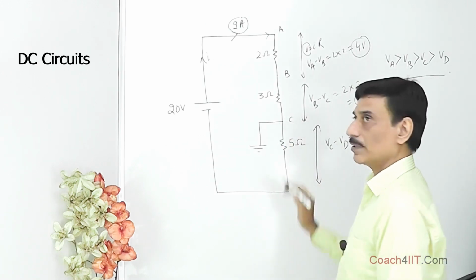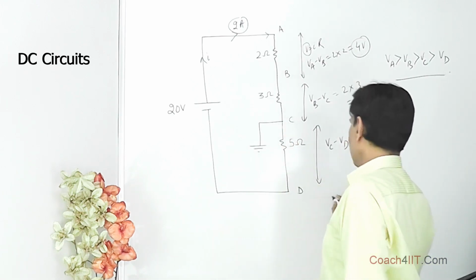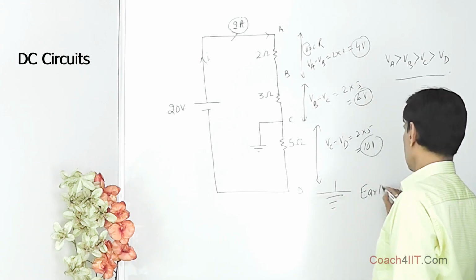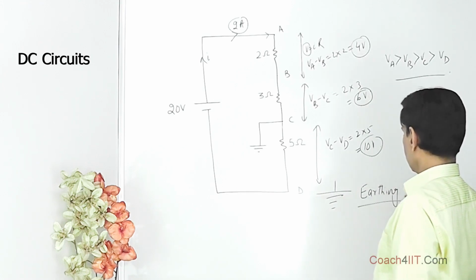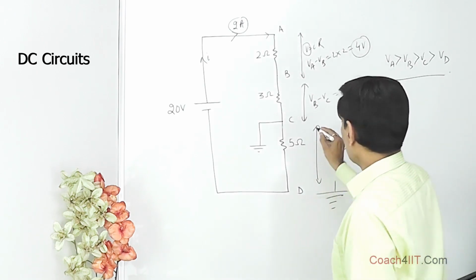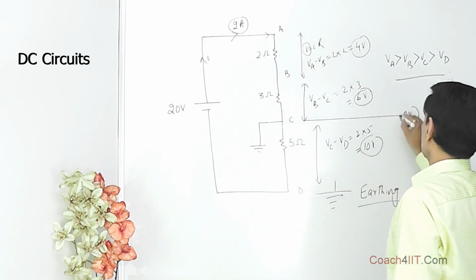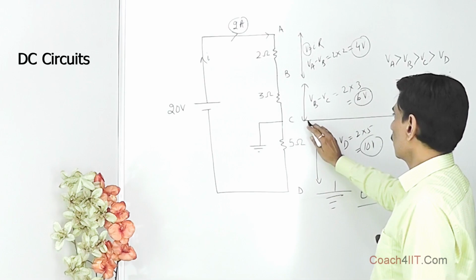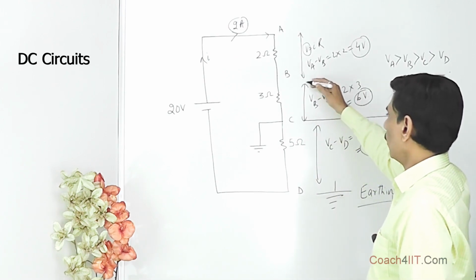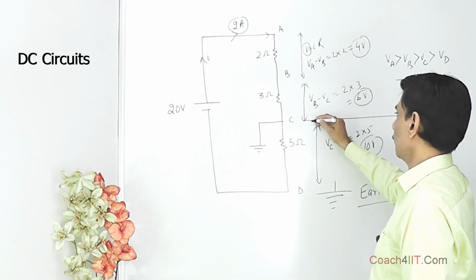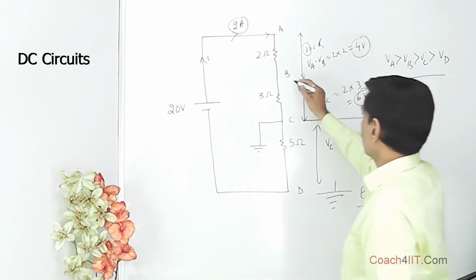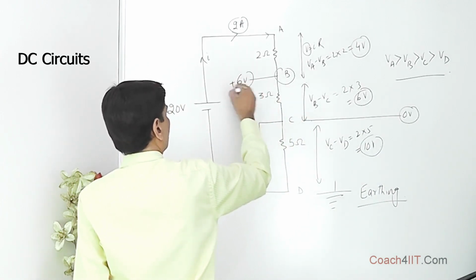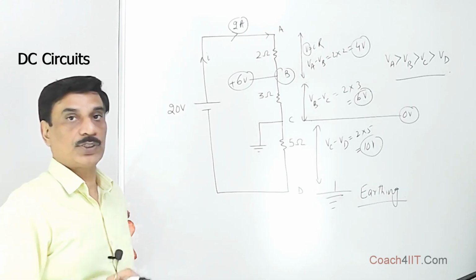Now we make use of this earthing. When we say this earthing has been done, this sign is used for earthing. So now if this is at 0 volt, this is given as 0 volt. The absolute potential of this is 0 volt because this has been earthed. If this is at 0 volt, this point, B point, is obviously at a higher potential. What is the difference between this and this point? It is 6 volt. It means the potential of B is 0 plus 6, so it is plus 6 volt. This is the absolute potential of point B.